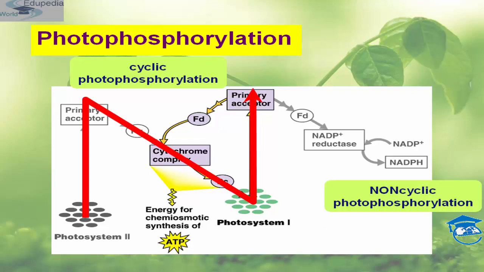These electrons are first accepted by the ferredoxin reducing substance, that is your Z. This is your Z, which passes them to the electron carrier ferredoxin, which gets reduced. So it reaches back, and back to the chemiosmotic synthesis of ATP.